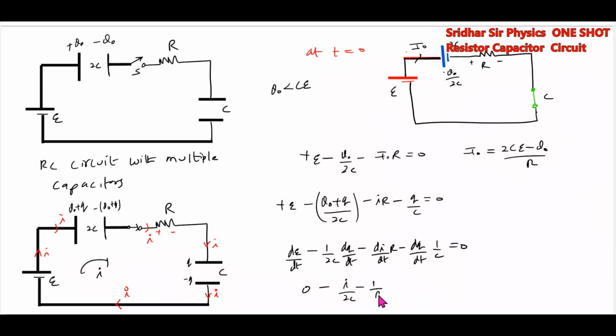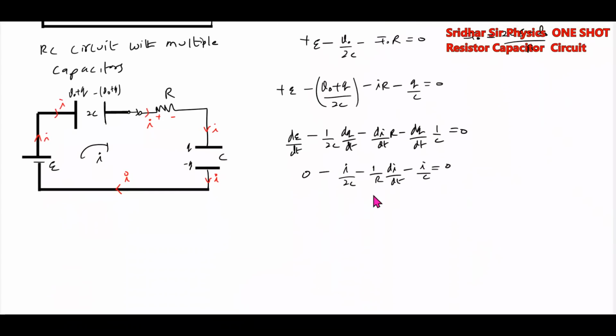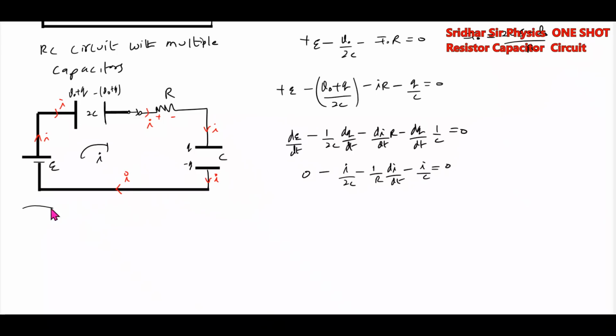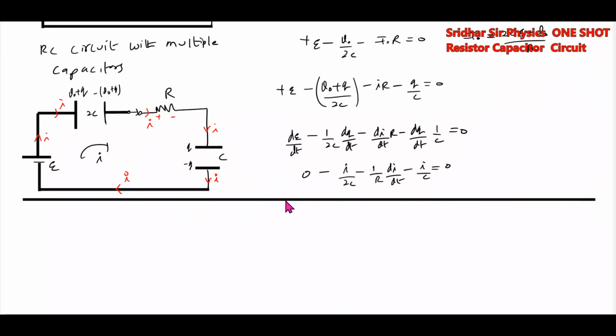This will become R di by dt minus I by C equals 0. Now further we'll solve it. I'll put bounds here, it will be easy for you. Now further simplification will be 3I by C equal to R di by dt.